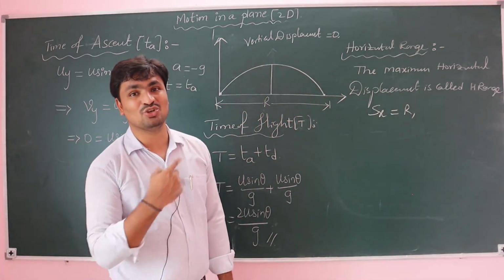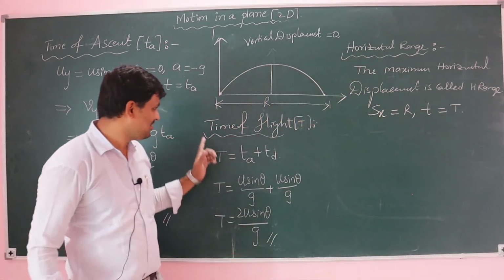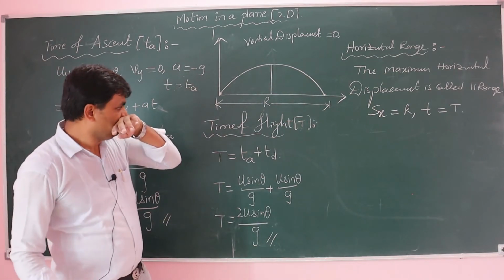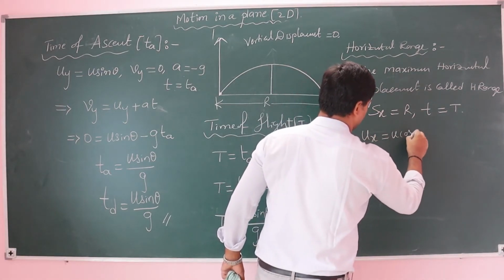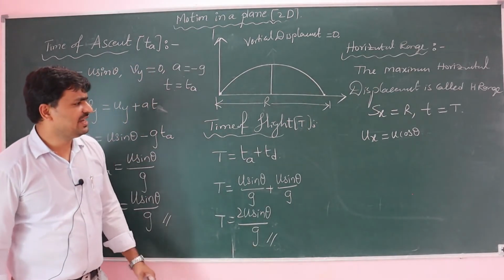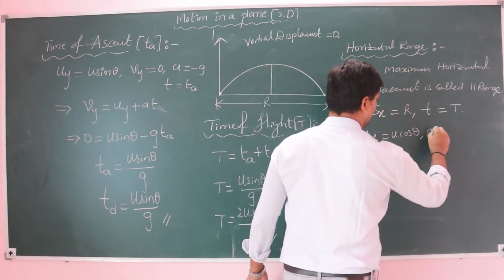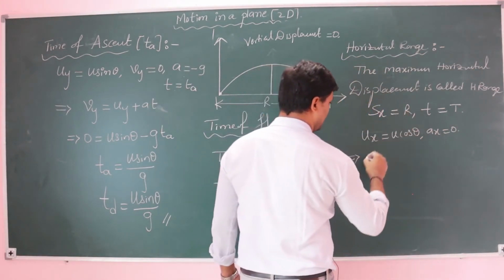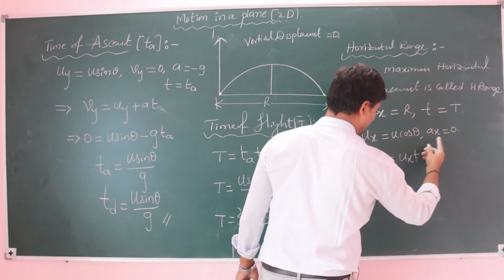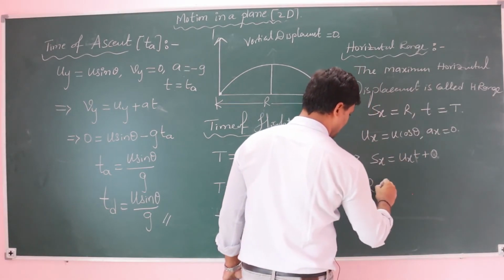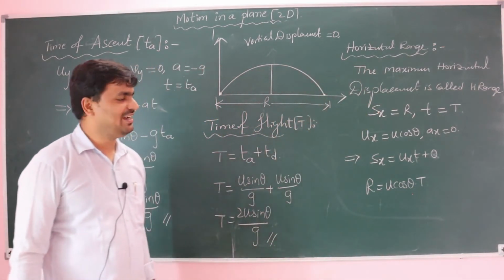How much time do we need to take? Yes, the total time is equal to the time of flight. And the horizontal component of velocity, ux, is equal to u cos theta. Put these values, ax equal to 0. We know sx equal to ux t plus half ax t square, and that term is 0 actually. So R is equal to u cos theta into time of flight.